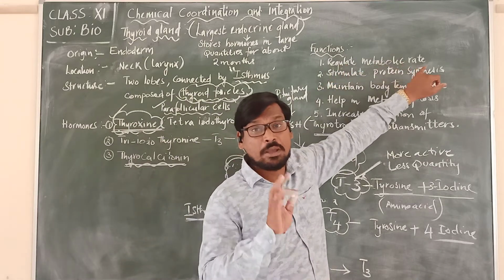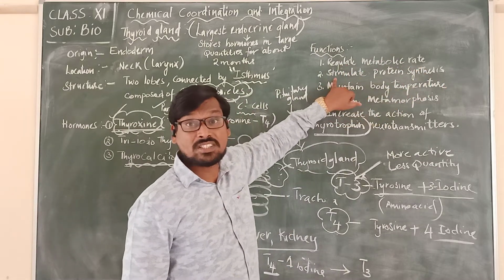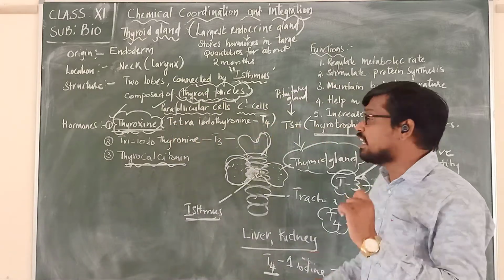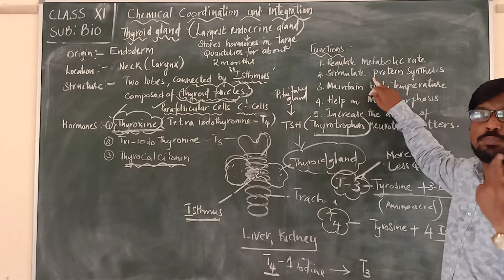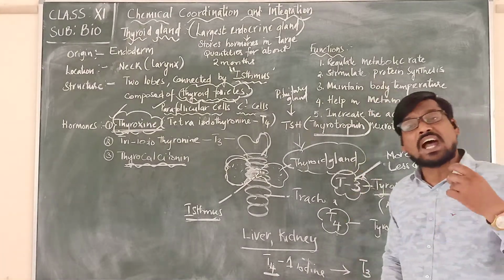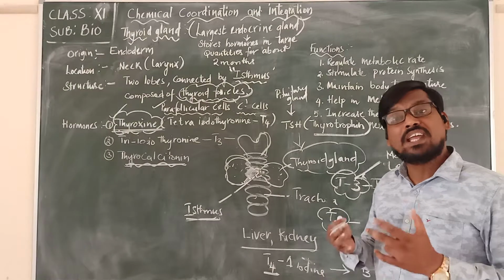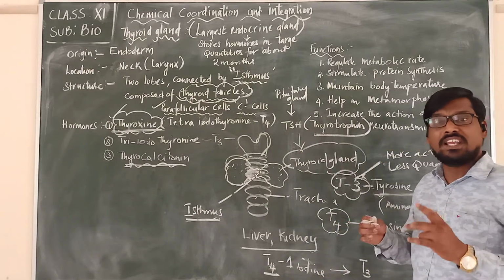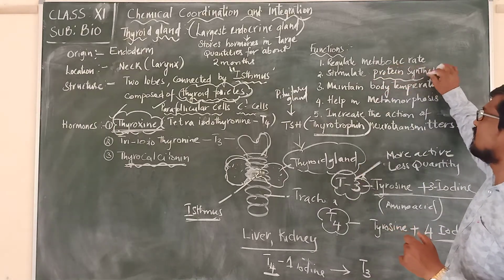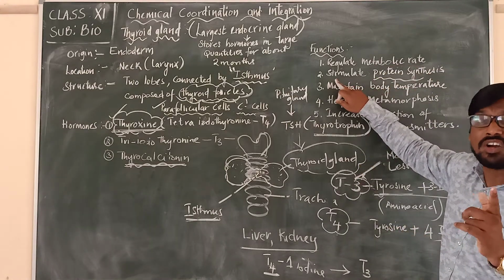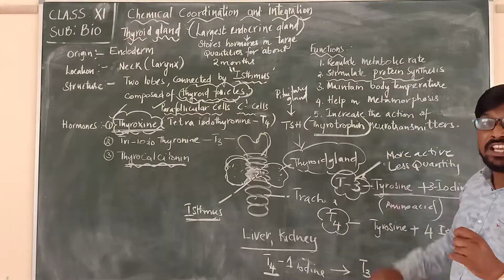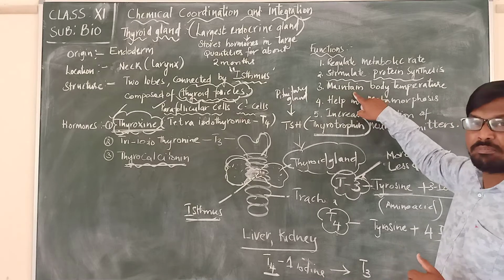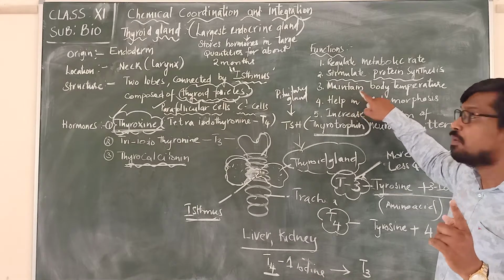It helps in regulating the metabolic rate, and it stimulates protein synthesis. Thyroxine is also involved in stimulating protein synthesis. Because of protein synthesis, the child grows very healthily. The growth and development of the child is seen very healthily because of protein synthesis. So thyroxine stimulates protein synthesis for growth and development of the body, and at the same time it maintains body temperature.